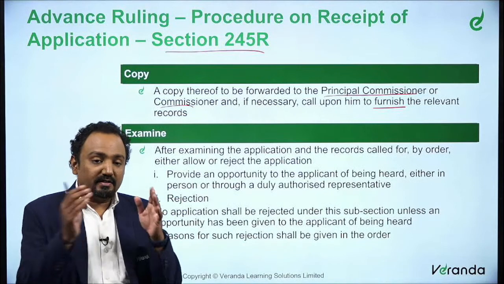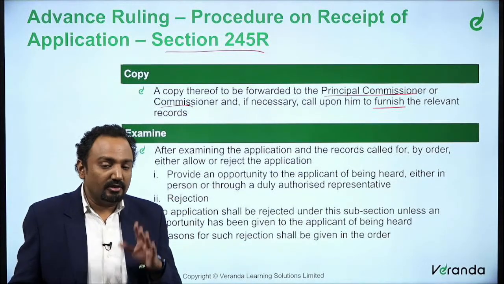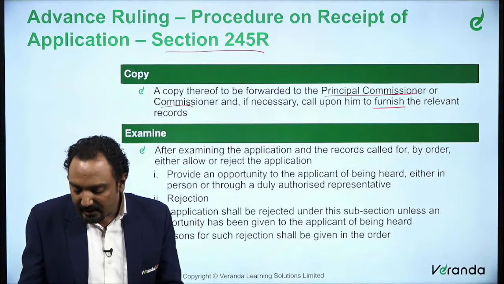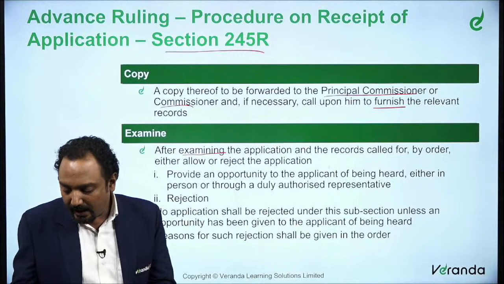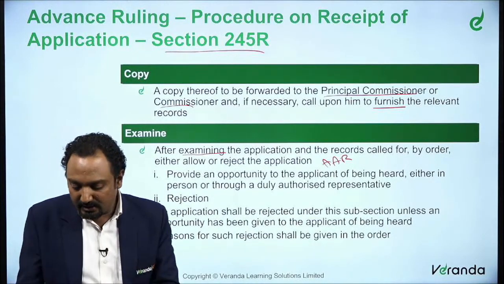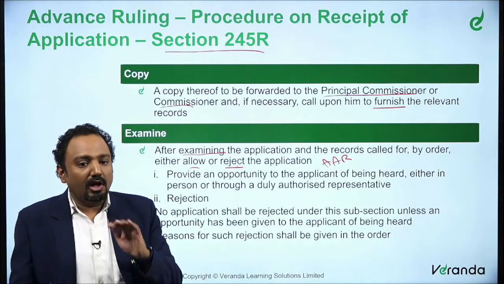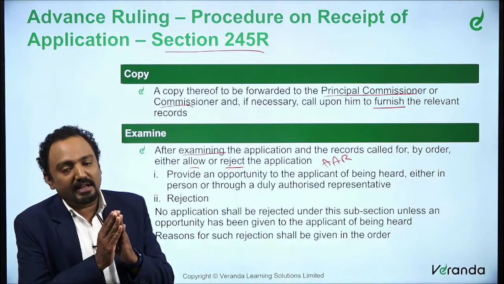Second step is whatever has been furnished will be examined. So that's the next step. After examining, the AAR might either allow the application or reject the application, right? So allow or reject. Now when you are rejecting, what have we discussed as far as this income tax goes?